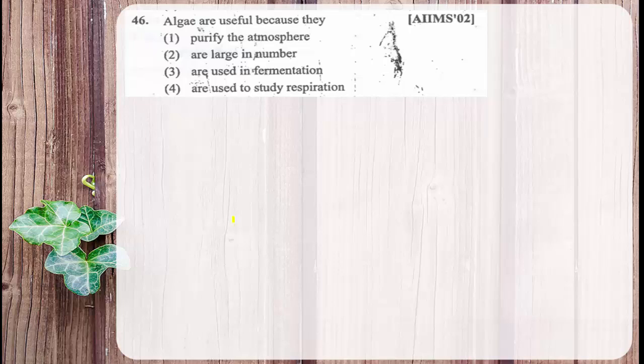That oxygen accumulated and led to the formation of ozone. Afterwards only many life forms evolved on the earth. So the answer is: algae are useful because they purify the atmosphere. As they are able to carry out photosynthesis, they absorb carbon dioxide and release oxygen. The absorption of carbon dioxide reduces atmospheric pollution. Therefore, algae are useful as they purify the atmosphere.